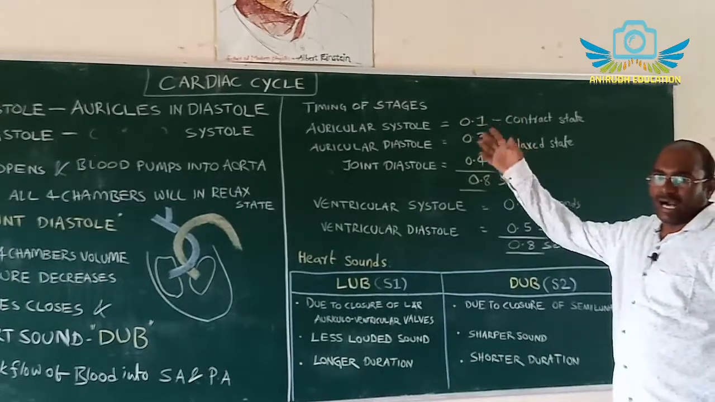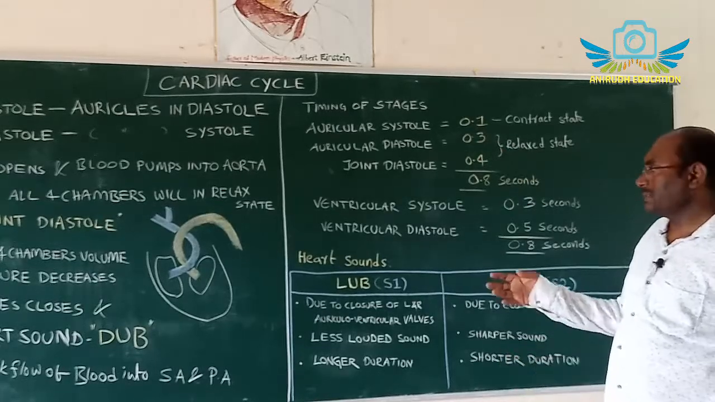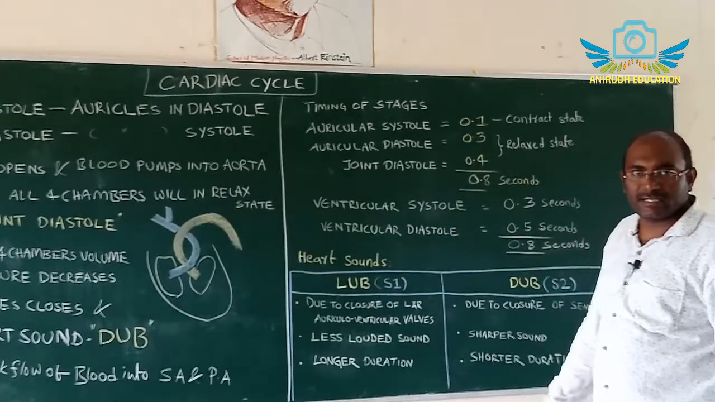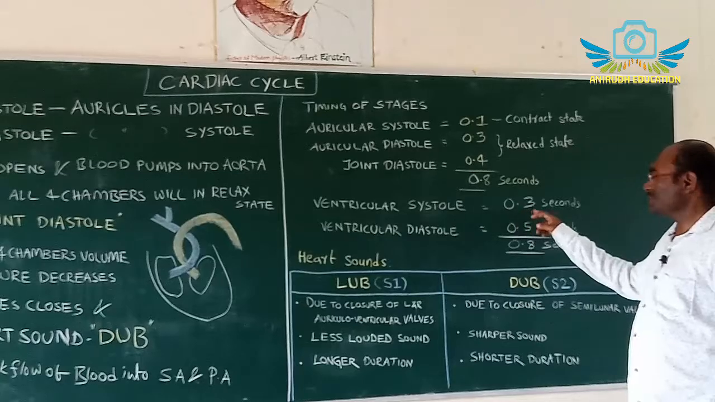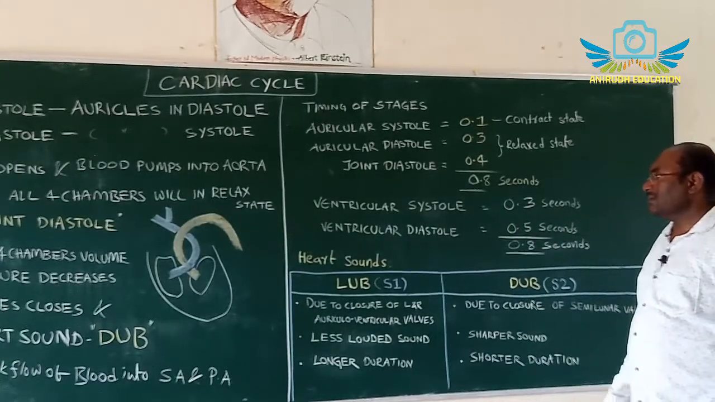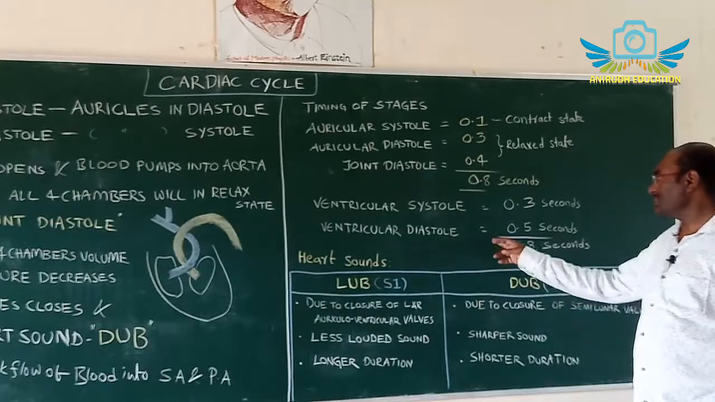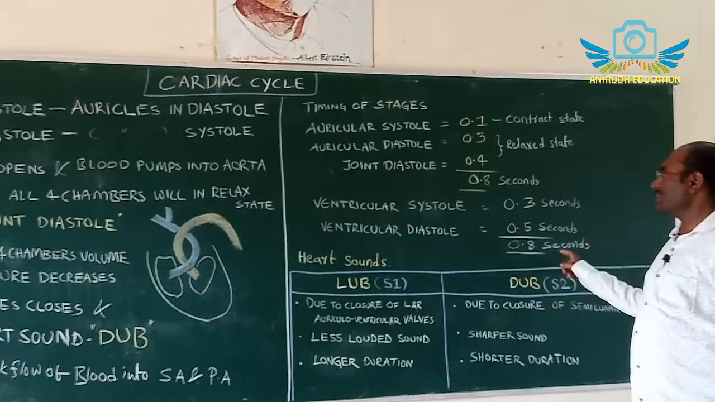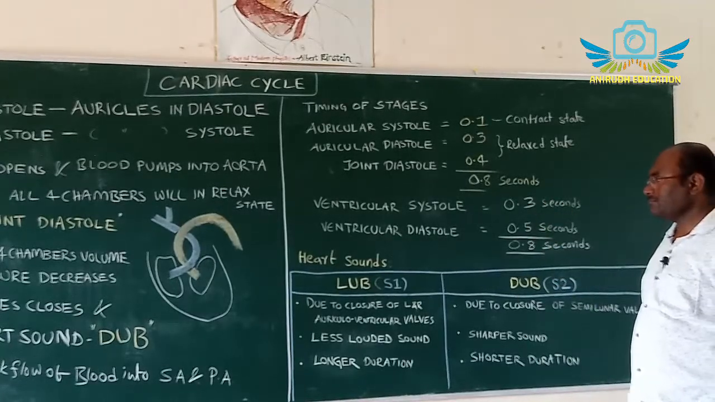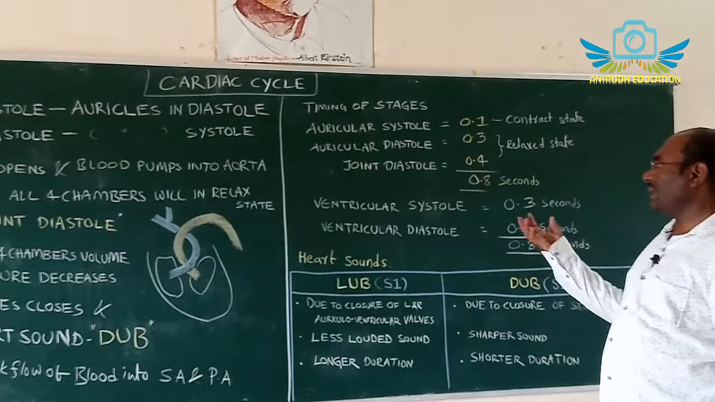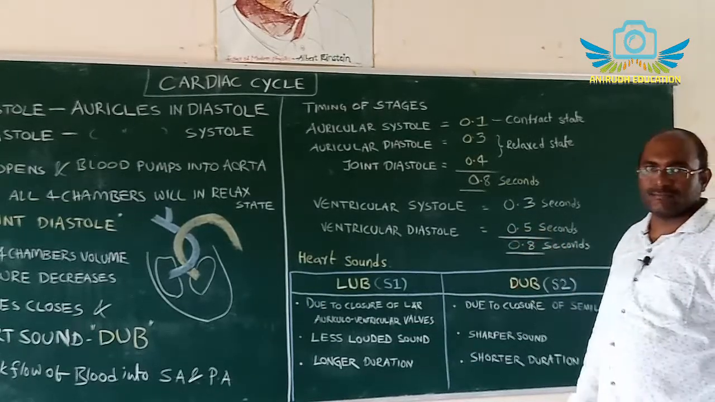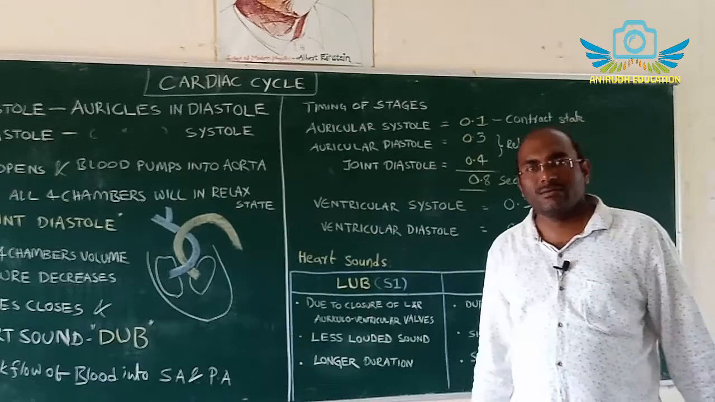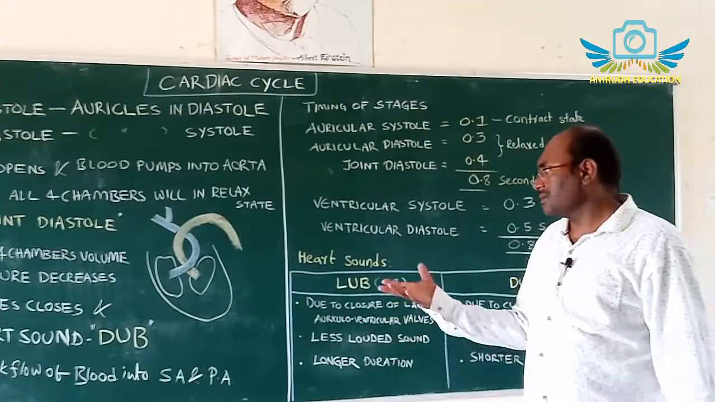That is about auricles. What about ventricles? Ventricular systole means contraction of ventricles. Contraction of ventricles is about 0.3 seconds, and relaxation of ventricles is about 0.5 seconds. 0.5 plus 0.3, 0.8 seconds. Both are the same. Ventricles take so much time for relaxing because they are a larger chamber compared to the auricles, so relaxation takes some time.